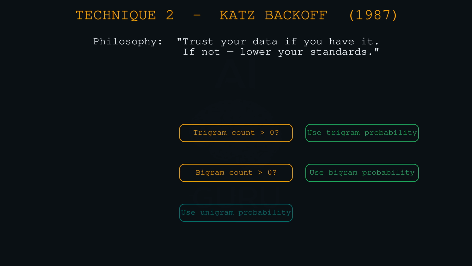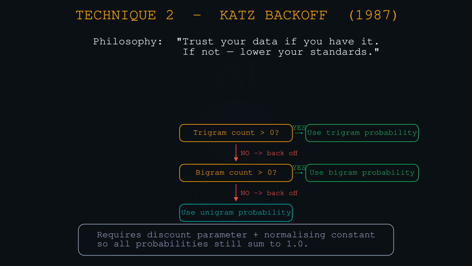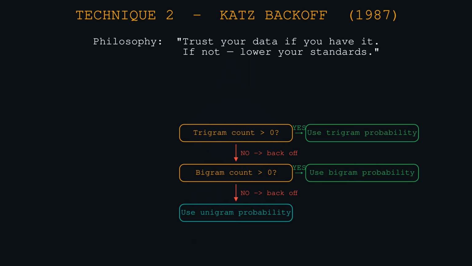Okay, technique number 2. Katz back-off. This one sounds more sophisticated. It is. This was introduced in 1987. The philosophy here is trust your data if you have it. If not, lower your standards. Lower your standards. I relate to that. How does it work mathematically?